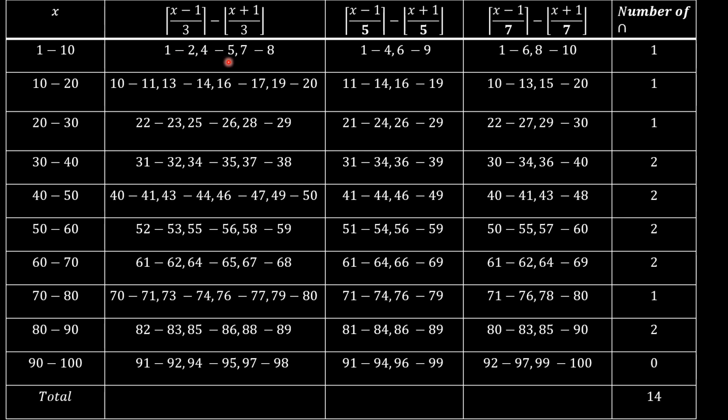And then we have 4 to 5. And then we have 7 to 8. That is when this guy is 1. And then between 10 and 20, it is 10 to 11, 13 to 14, 16 to 17, and so on. And then we did the same for 5k plus 1 to 5 times (k plus 1) minus 1. And these are the regions when this value is 1. And for 7k to 7 times (k plus 1) minus 1, these are the regions of interest.